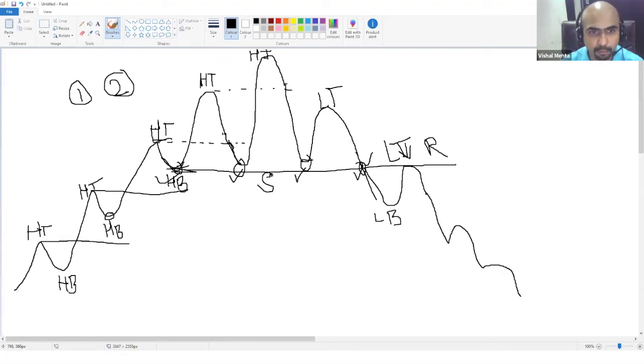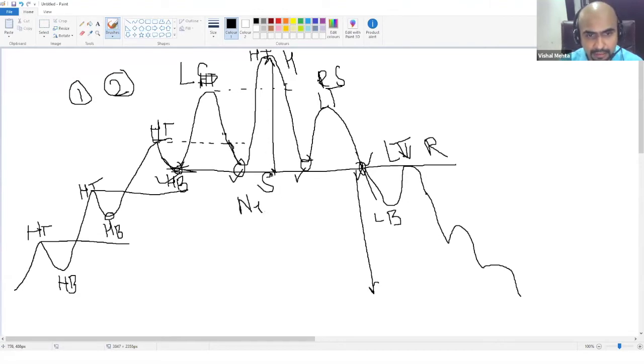And this is what we call the left shoulder. As you can see, this is what we call the head. This is what we call the right shoulder. And the difference between the two is what we expect the market to reach, ideally, not always, okay? And this is called the neckline. This is called the neckline. We will see with the live examples, okay guys? So you have understood the complete philosophy.